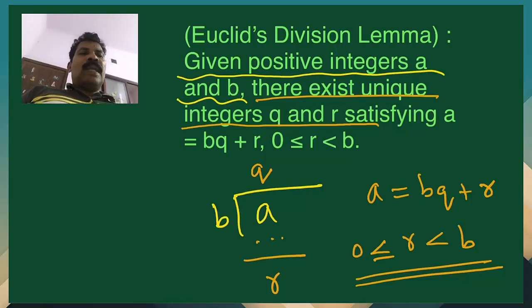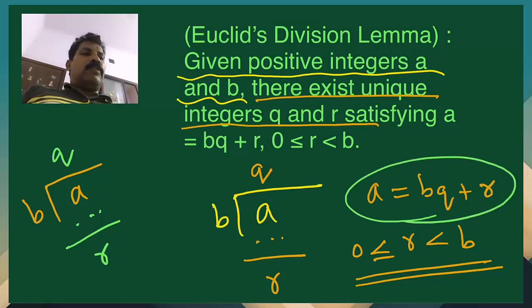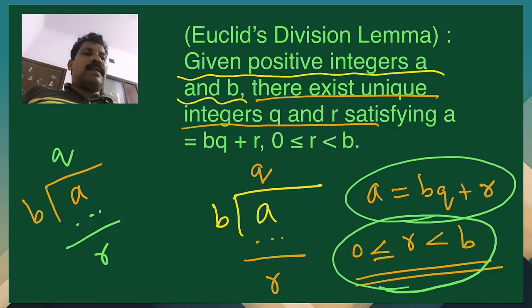Ek baar aur suniye. Given positive integers a and b, that is dividend aur divisor dete hain, then we can find quotient and remainder in a unique way, satisfying the property a is equal to bq plus r and 0 less than or equal to r less than b. Isko kehte hain Euclid's Division Lemma.